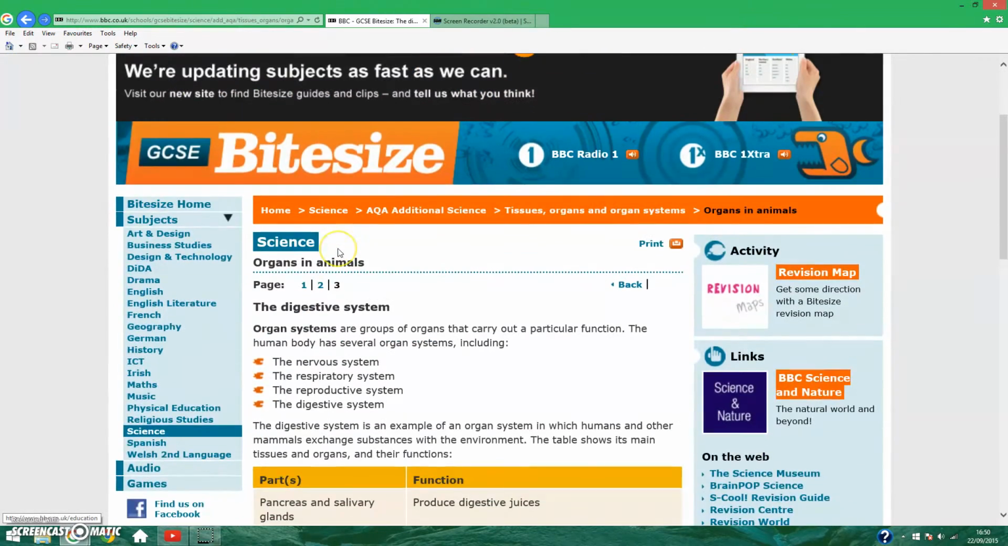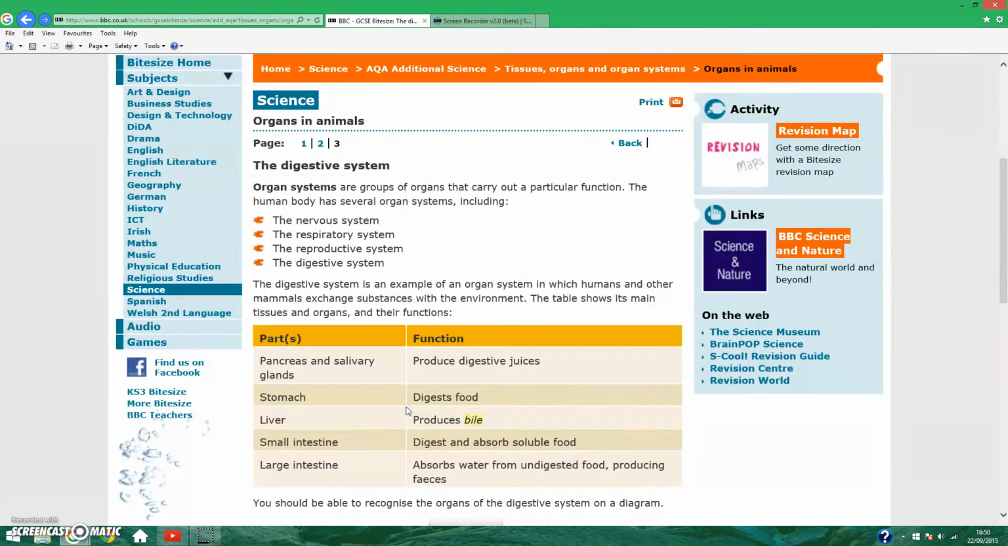Next we have organs in animals: the digestive system. Organ systems are groups of organs that carry out a particular function. The human body has several organ systems: the nervous system, the respiratory system, the reproductive system, the digestive system. The organs in the digestive system were just stated there. You wouldn't get asked particularly about an individual one, I don't think. Just memorise what the components of the digestive system are, and you should be alright.